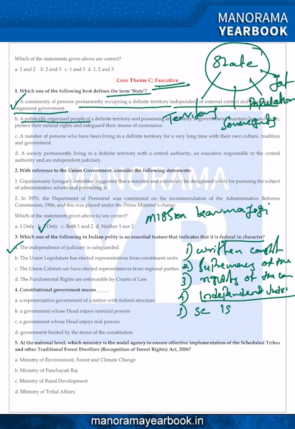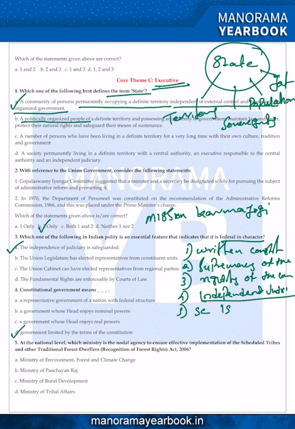There is an article, Article 368 of the Indian Constitution, which talks about how the Constitution should be amended, and also we have an independent judiciary. So because of all these provisions in the Constitution, the government is limited. So a constitutional government means a government limited by the terms of the constitution. Answer to four is D for Delhi.